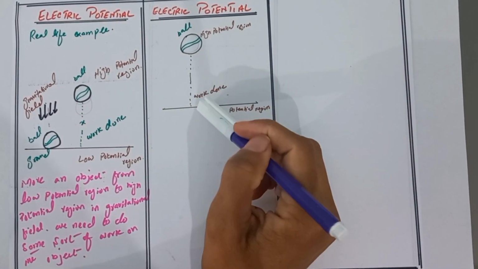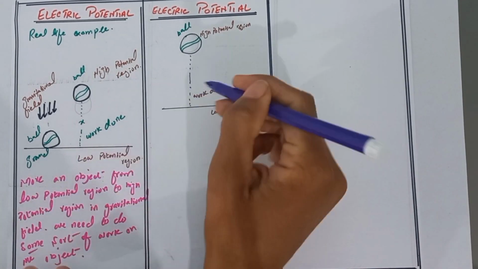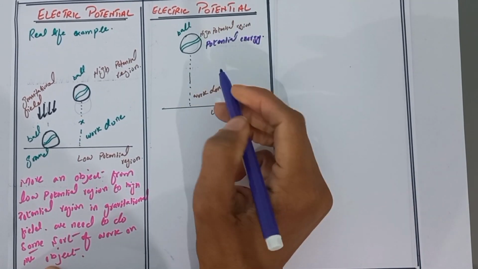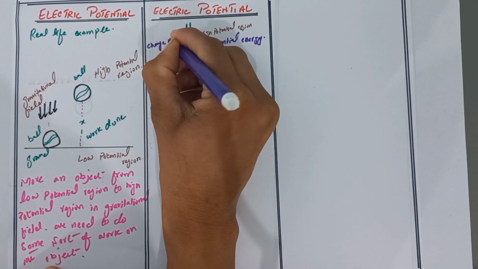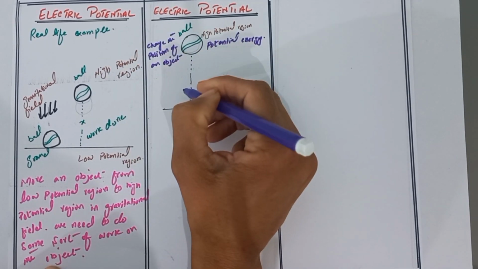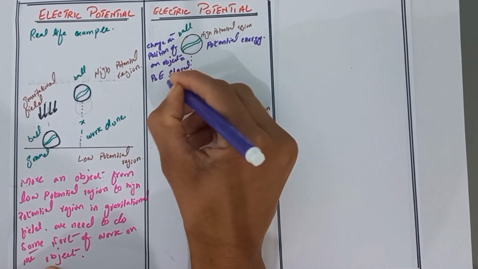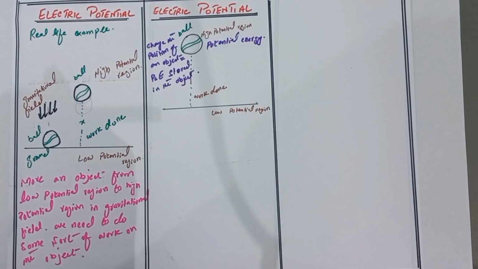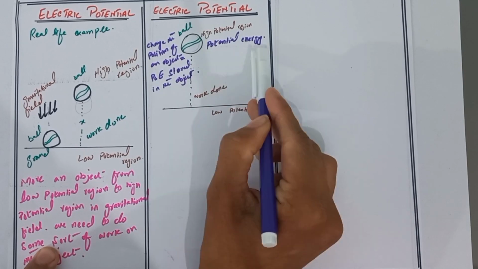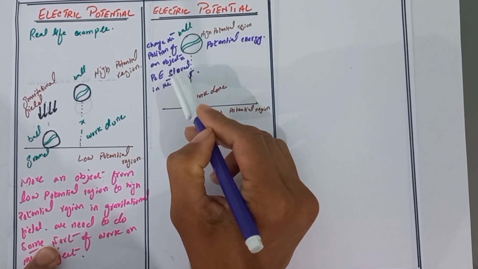So what we learn, when we move an object from low potential region to high potential region, we do some sort of work. As a result of this work done, energy is stored in the ball as potential energy. So the second fact is that when we change the position of an object in a gravitational field, potential energy is stored in the object.